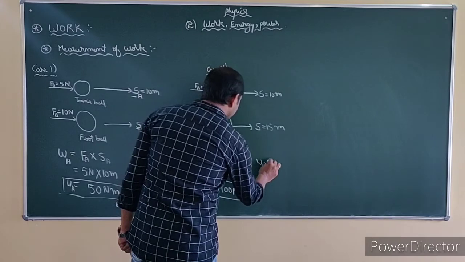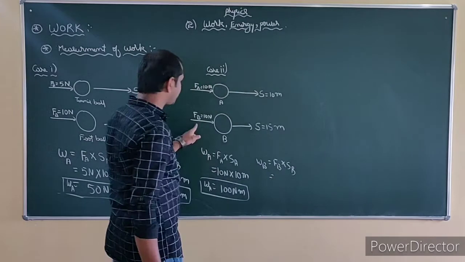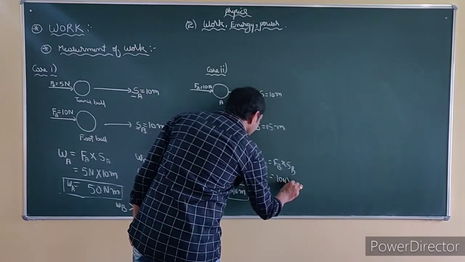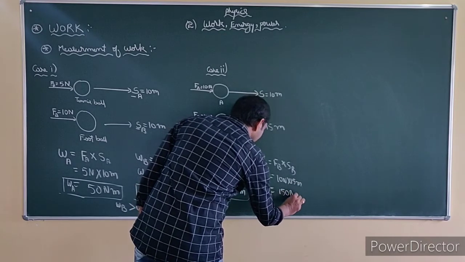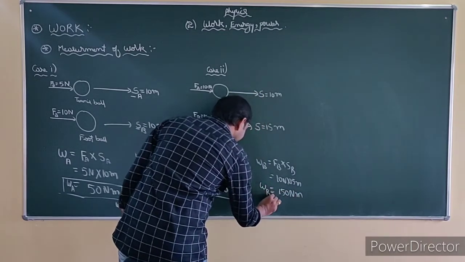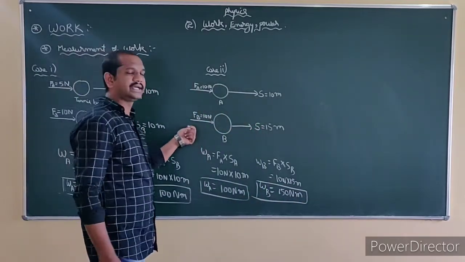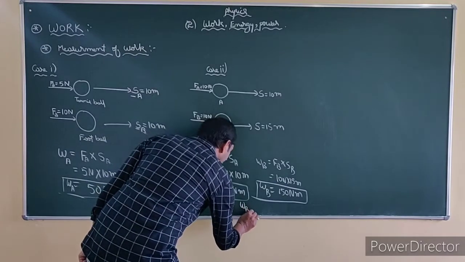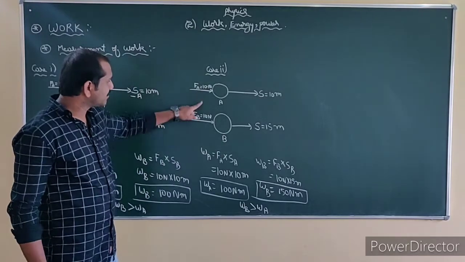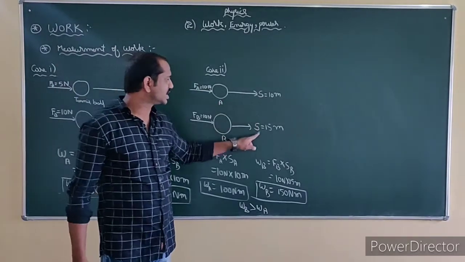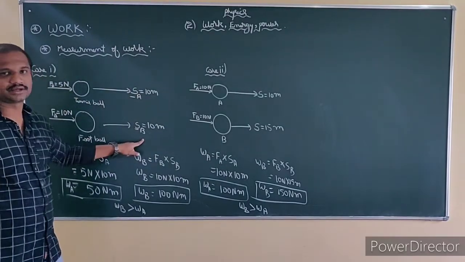Work done on B is force B into displacement B. Force applied is again 10 Newton, but displacement is 15 meter. So 10 times 15 is 150 Newton meter. So here also the work done on object B is greater than A. Here what did I keep constant? I kept the force constant and I changed the displacement. In case 1, I changed the force and kept the displacement constant.